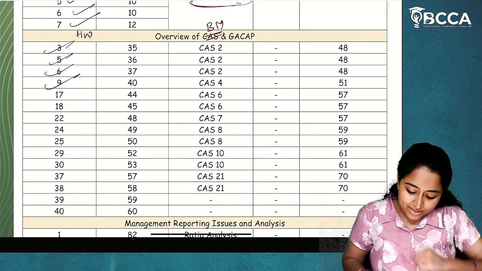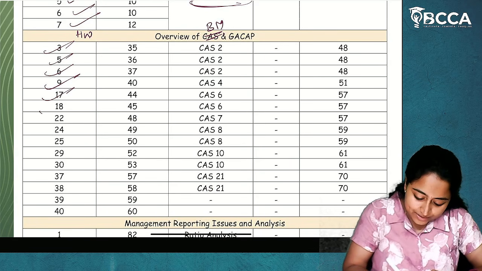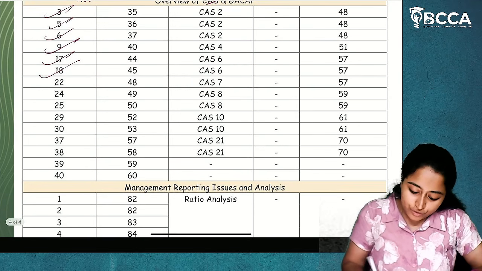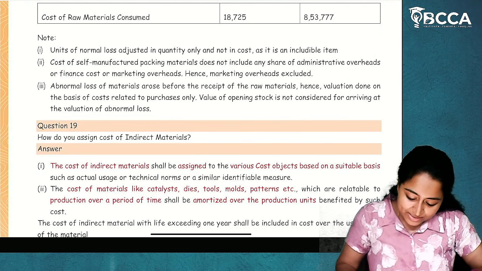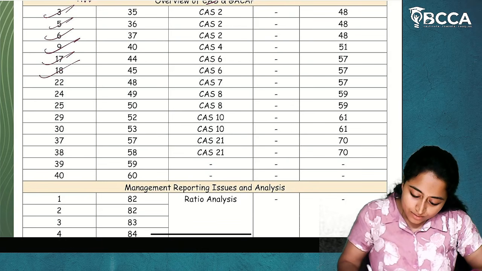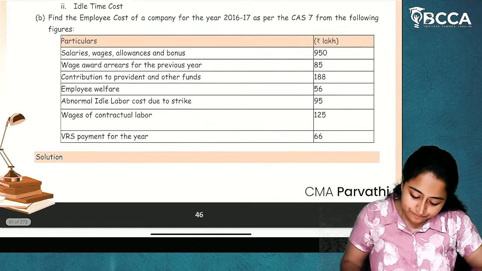So, yes, this is regarding CAS 6. I hope CAS 6 is clear to you. Now, moving on to the next, CAS 7. CAS 7 is also very easy. Employee cost. I have given the 22nd question.